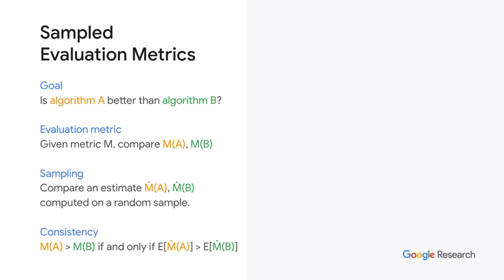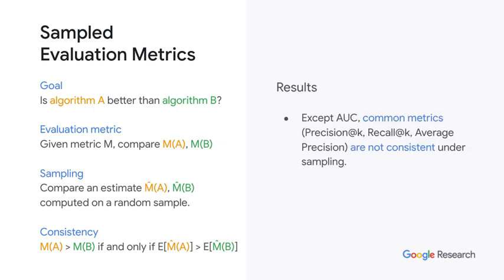In order for this procedure to be meaningful, one desirable property is that in expectation, the order of the metrics is preserved. We study this consistency property, and we find that, except for AUC, common metrics used in recommendation are not consistent under sampling. This includes precision at k, recall at k, and average precision.